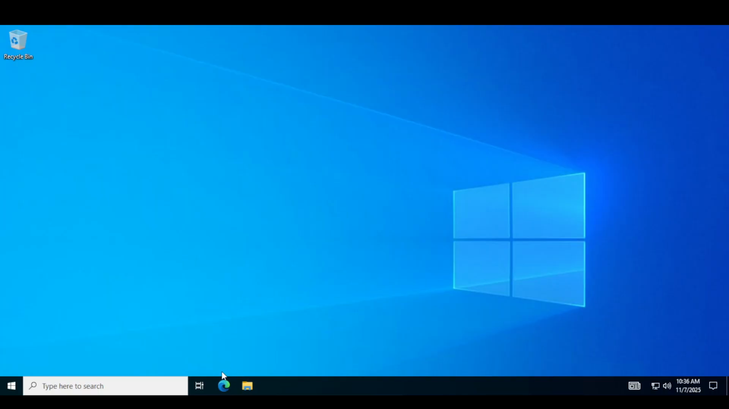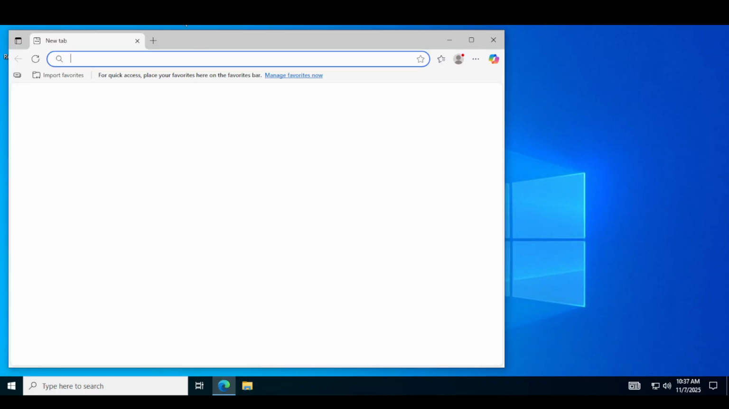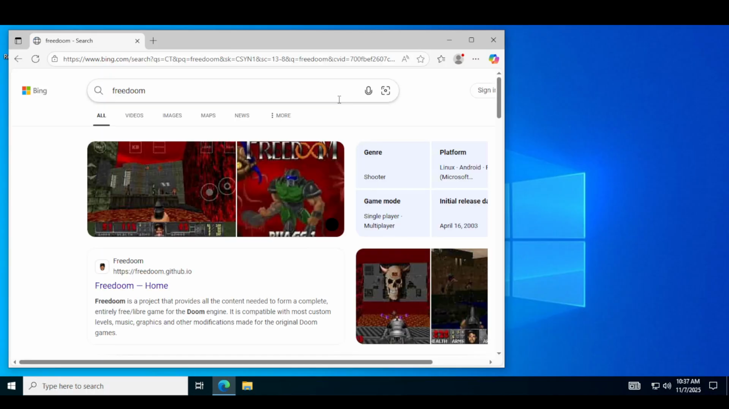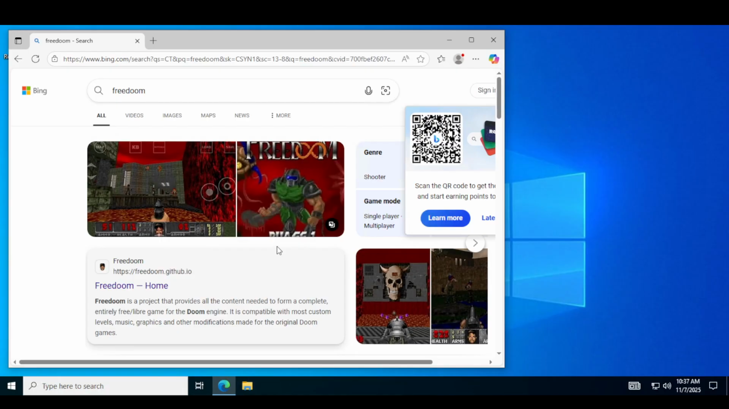Today I'm gonna show you how to play Freedoom on your computer. First open your web browser, then type Freedoom. Then I'll tell you some quick information about it.